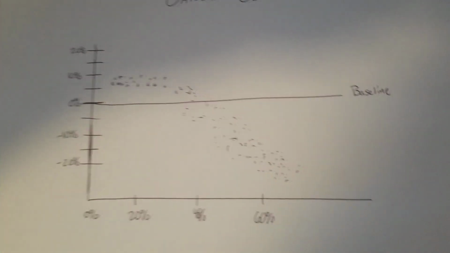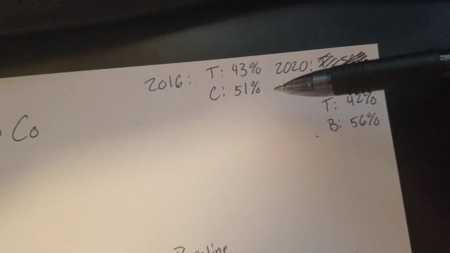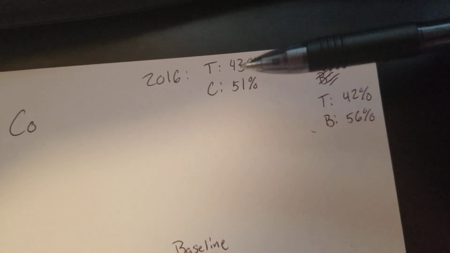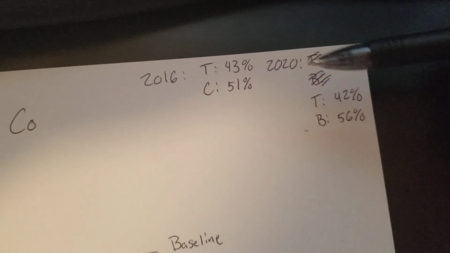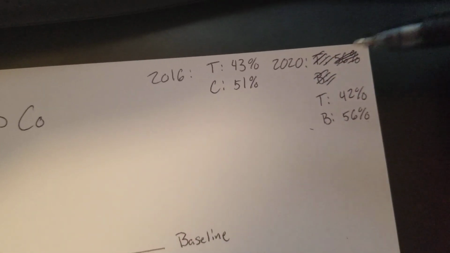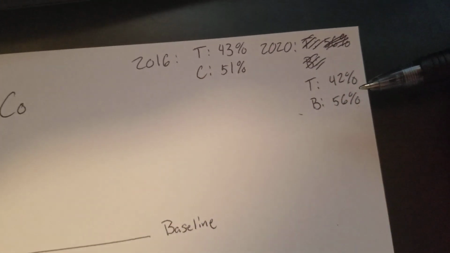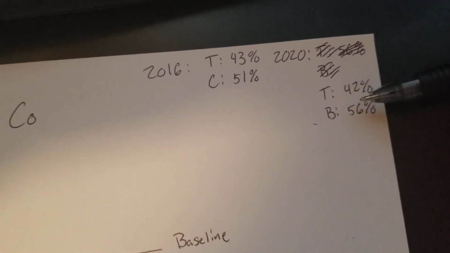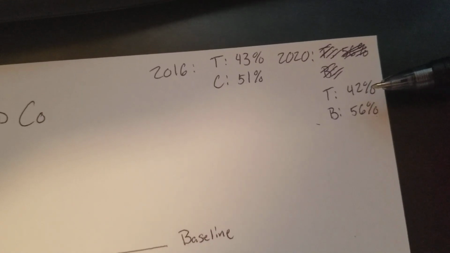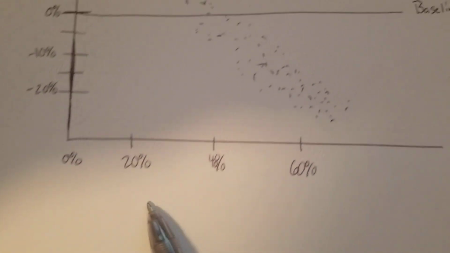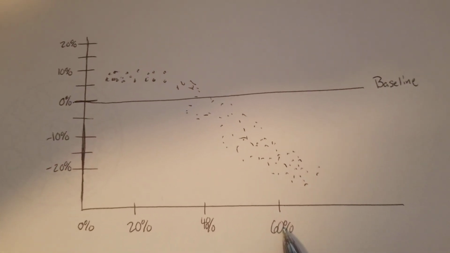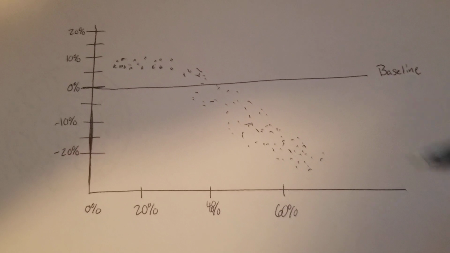Now, these are the totals in Oakland County that Trump got in 2016 and 2020. In 2016, he got 43%. In 2020, he got 42%. As per the data, feel free to fact check me here. Now, this is representative of the whole county of the partisan lean of these voters. This metric, how many of the straight ticket votes did Republicans get, is not representative, because you could have, for